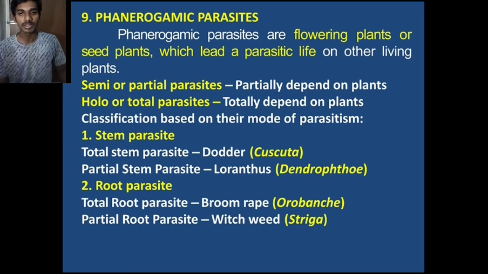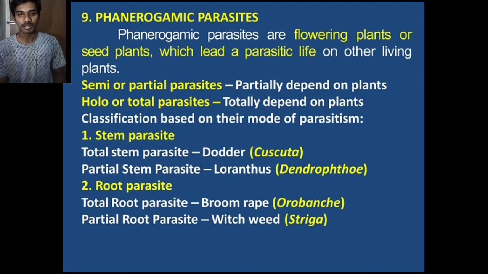Phanerogamic parasite means a parasite that depends on another plant throughout its life cycle. By definition, a phanerogamic parasite is a flowering or seed plant that leads a parasitic life on living plants.